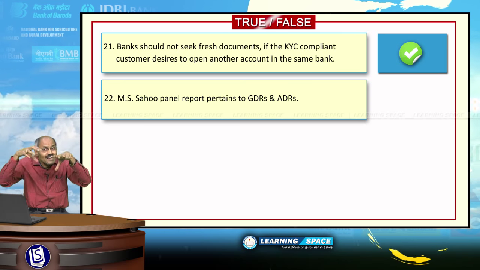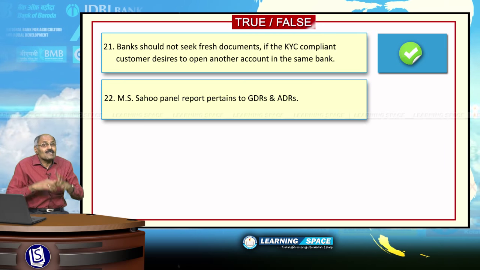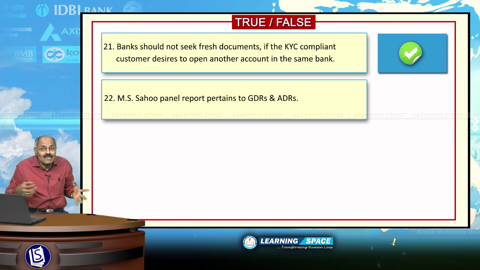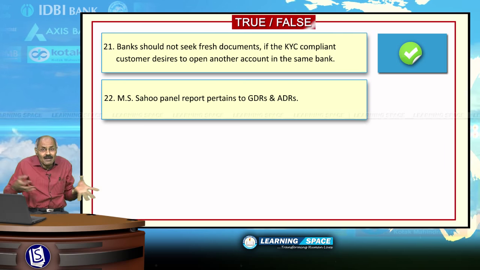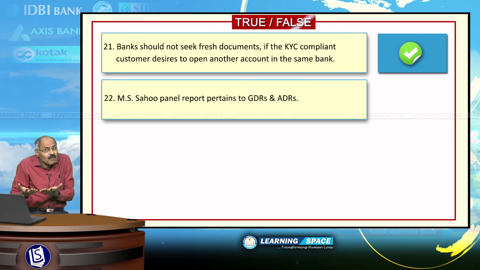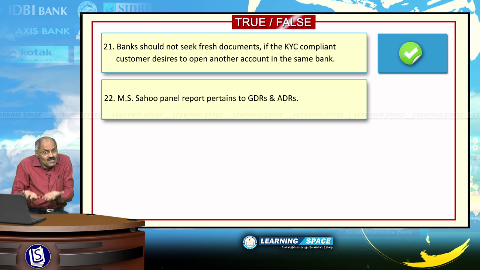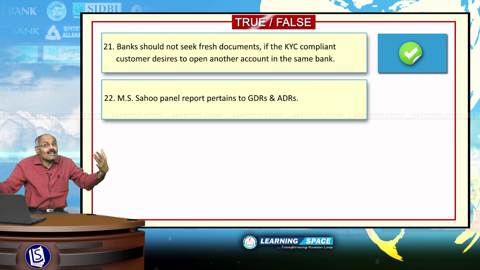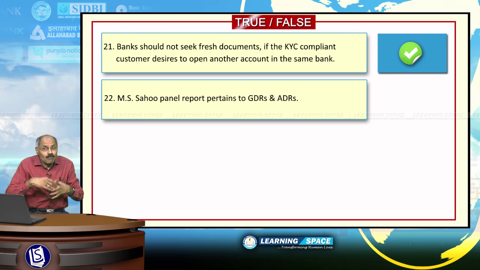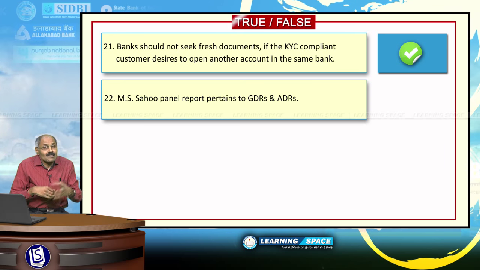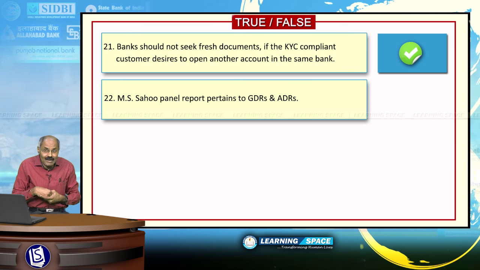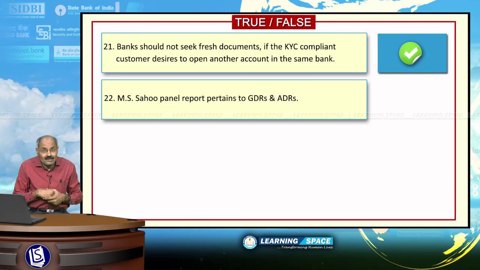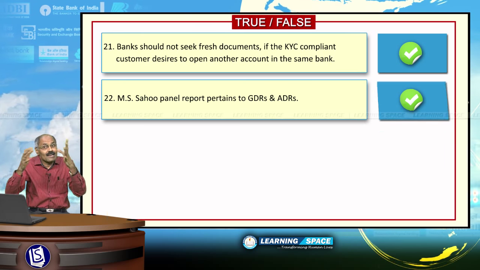That means to liberalize investment by investors, these GDRs or ADRs are in existence. GDRs means global depository receipts. ADRs means American depository receipts. Some underlying share will be there, and if this share increases, that ADR will increase. So as to facilitate easy investment by the depositors, this system of ADRs and GDRs came into existence. MS Sahu panel gave some recommendations with regard to ADRs and GDRs. Please don't forget, this is the right sentence.